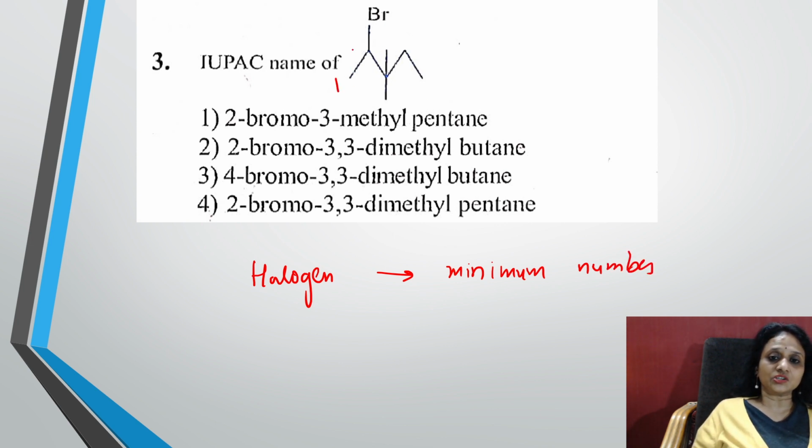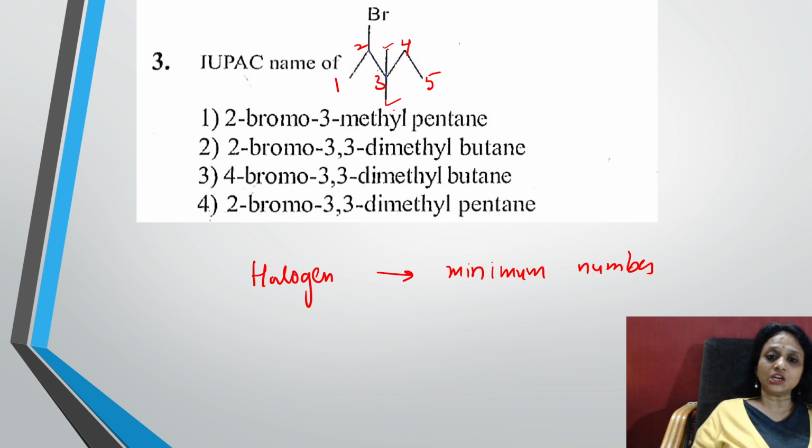Correct? 1, 2, 3, 4, and it's going to go with 5. Last one. So name it. What is it? It's 2-bromo, right? And here at this position, this one and this one represents your methyl groups or the alkyl groups. So 2-bromo, 3, dimethyl, parent chain is pentane.